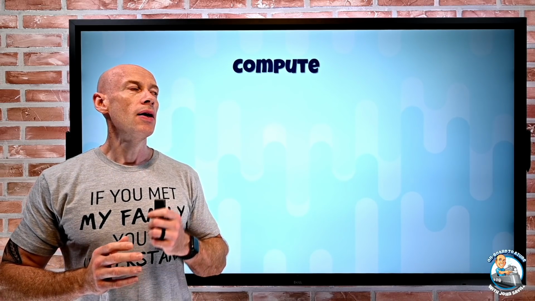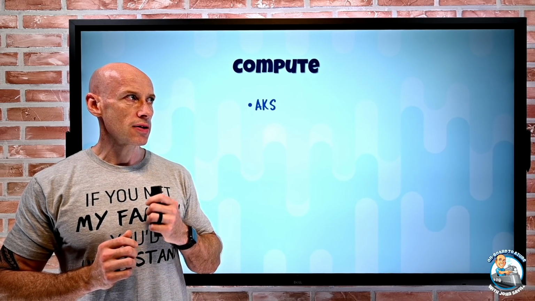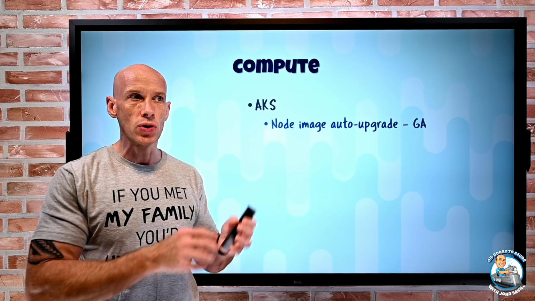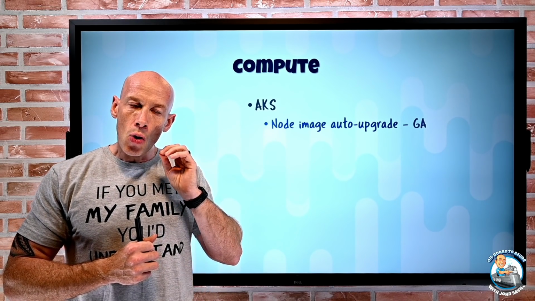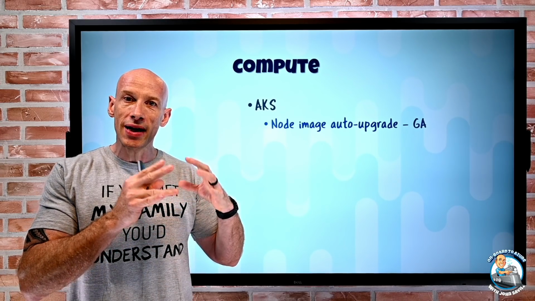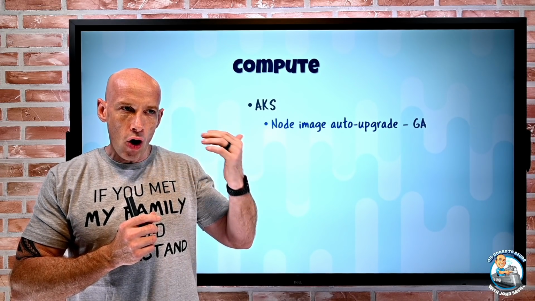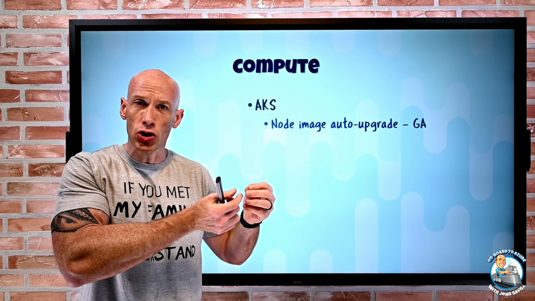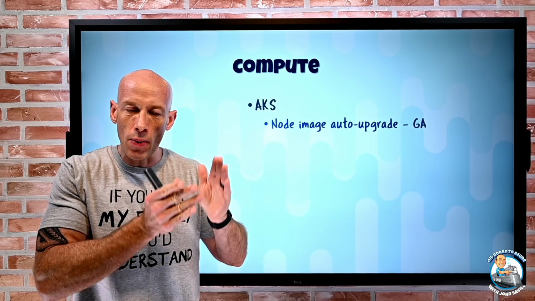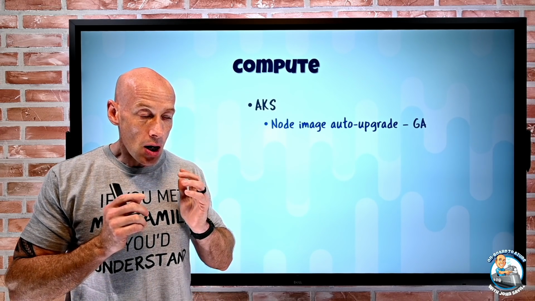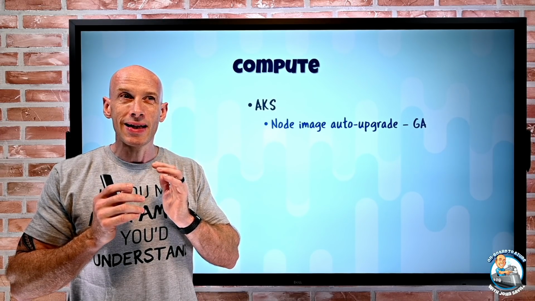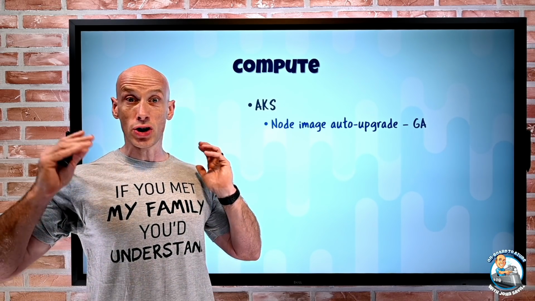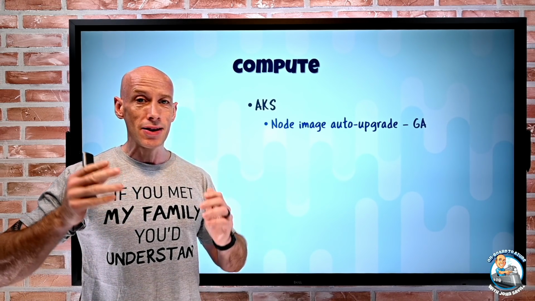New updates. For Azure Kubernetes Service, some nice things around Node Image Auto Upgrade and Kubernetes Auto Upgrades. This is now generally available. What this lets me do is, for the Kubernetes version, I get different options. For example, automatically update me to the new patch version, but on the same minor version, so it won't upgrade to a newer minor version. I can say, upgrade me automatically to the latest stable version, so N-1 for that minor, or just rapid: get me on the newest minor, the newest patch,